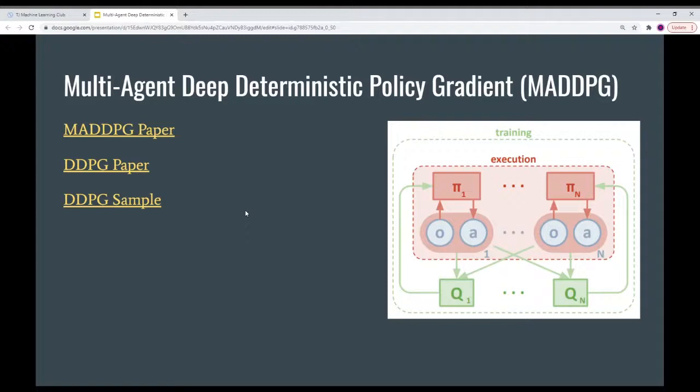The first thing to go over is that this falls under the category of reinforcement learning, and per its name, multi-agent, it concerns itself with the decision-making processes of multiple agents at the same time. This is not like you have one agent operating in an environment with other foreign agents, and you're only concerned about that one agent.